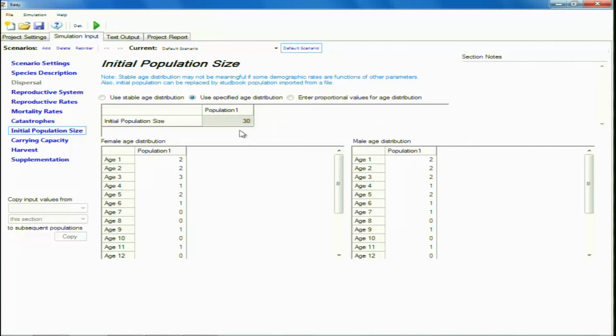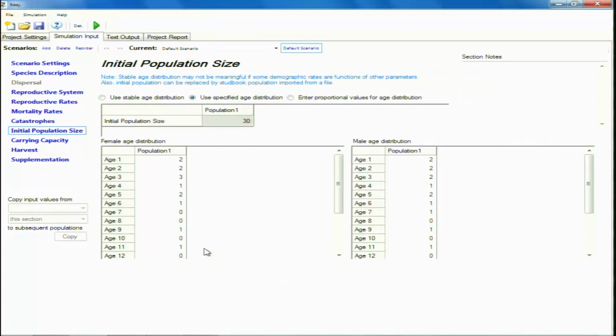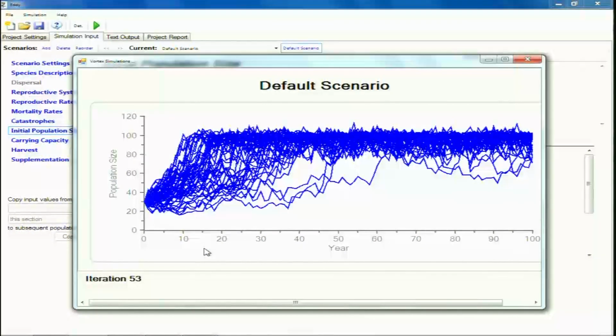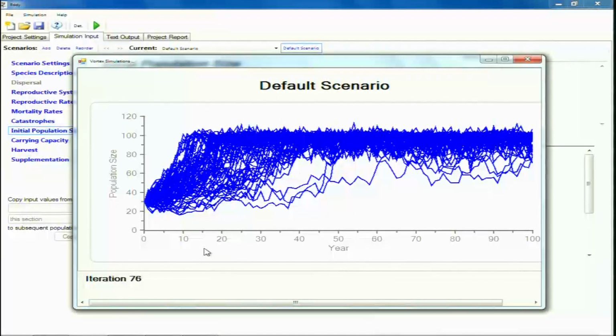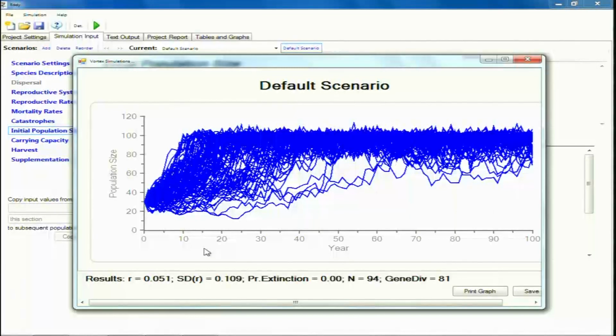So let us see, if you have a 30 individual population, how does the simulation look? So let us run the simulation. So what we saw is that up till this 100 years, we have run 100 simulations.